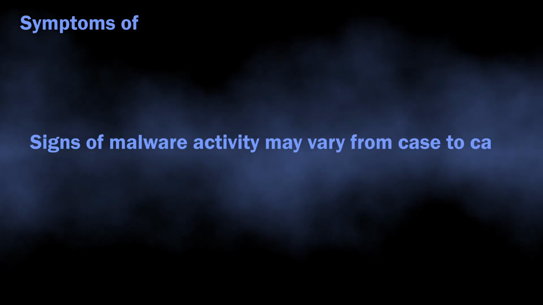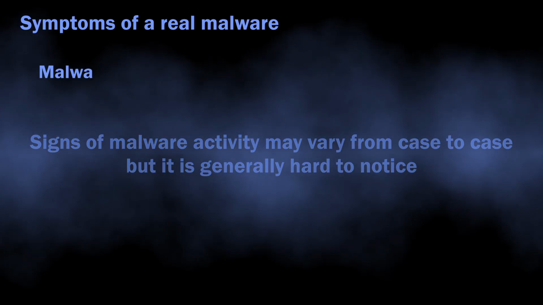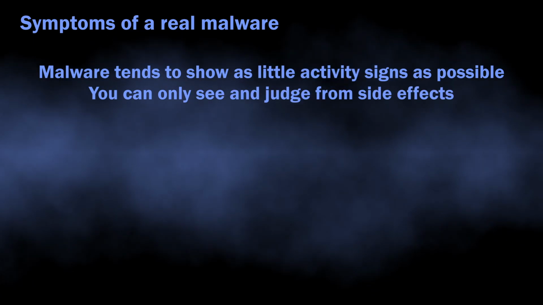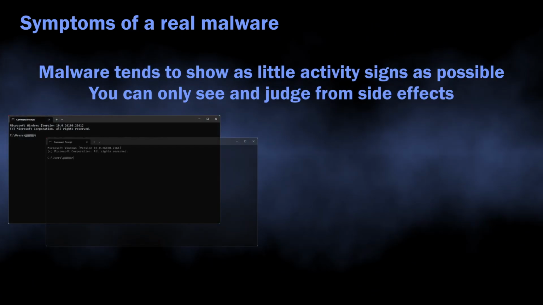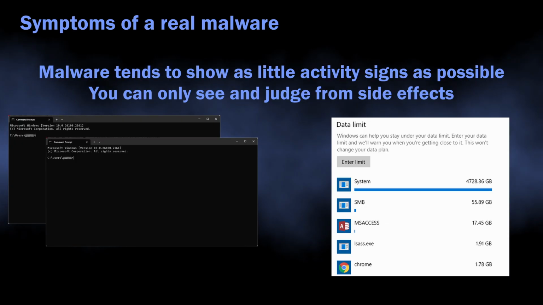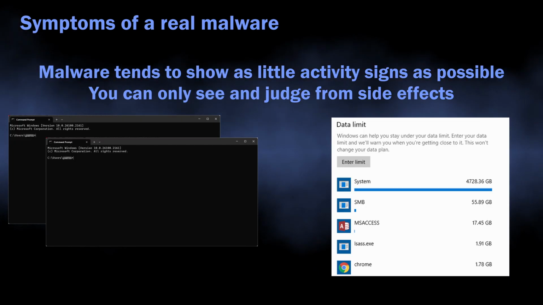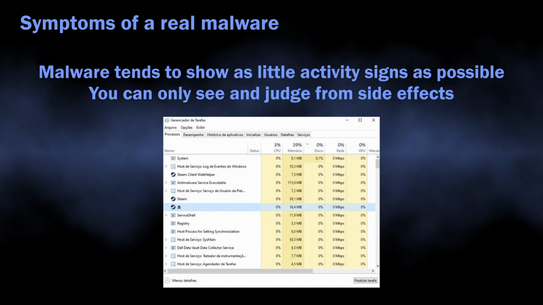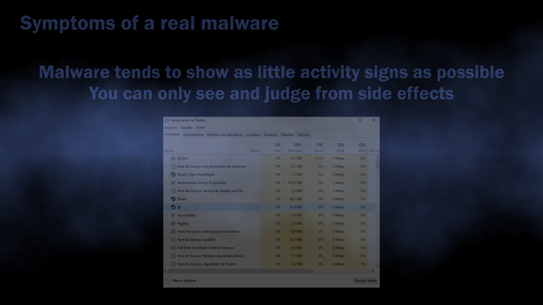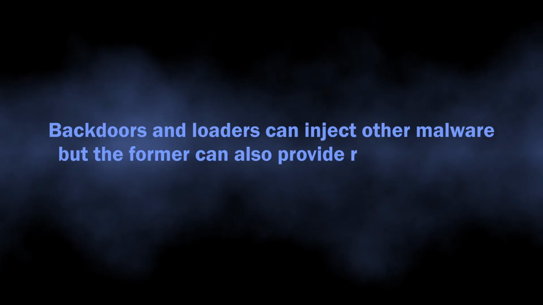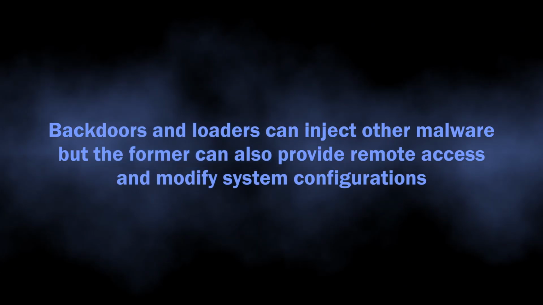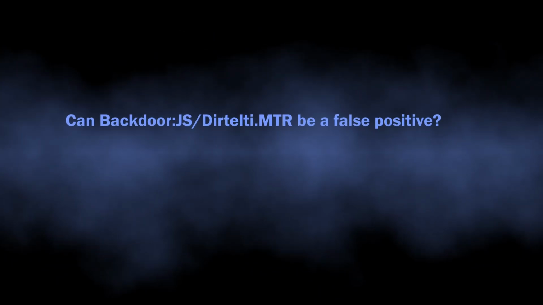For the symptoms that you may notice, they are mostly meager and unremarkable. Malware tries to leave as little visible clues as possible so it can stay undetected for longer. However, you can see console windows blinking from time to time, your internet traffic consumption getting exponentially higher, and a lot of strange processes popping up in the task manager. Both backdoors and loaders can inject other malware into your system, but backdoors also provide remote access and can mess up with system settings.